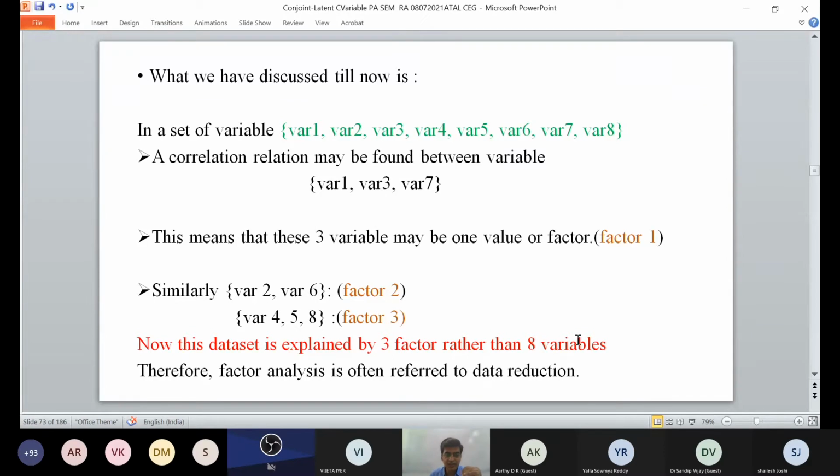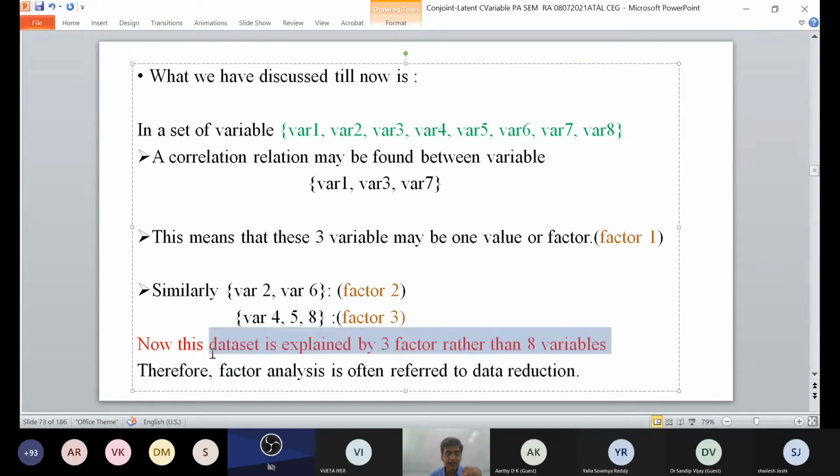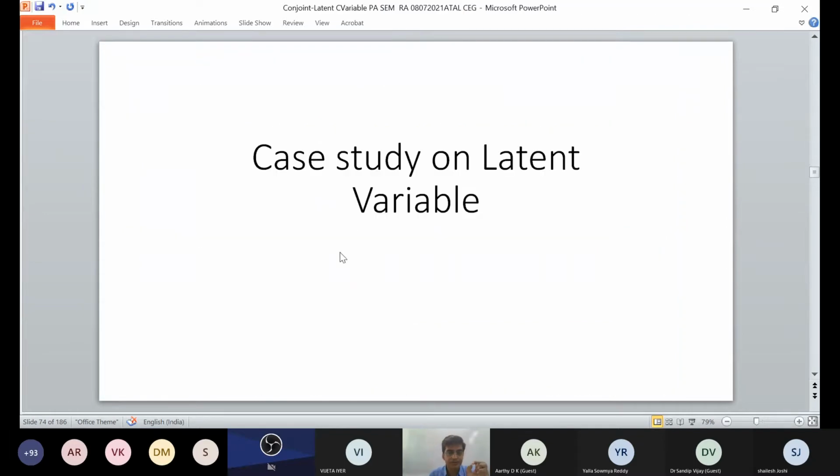So this data is explained by the 3 factors rather than 8 variables. What we have done is convert these 8 variables into 3 kinds of factors. So factor analysis is often referred to as a data reduction technique. We started by seeing different circles, which we categorized into 3 different colors.